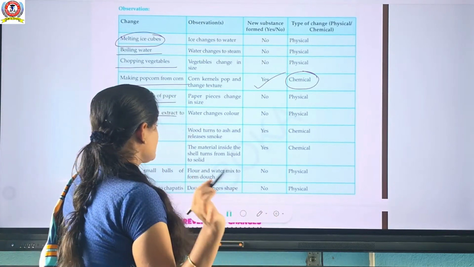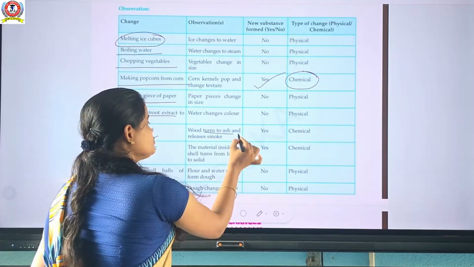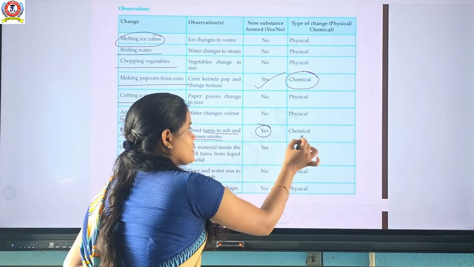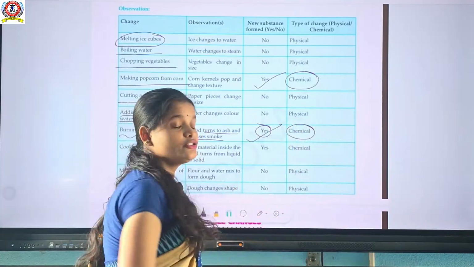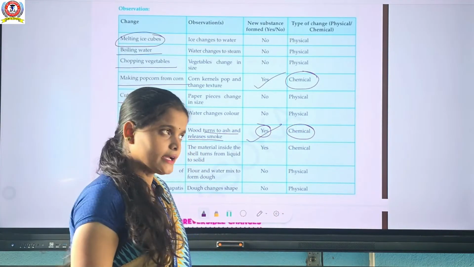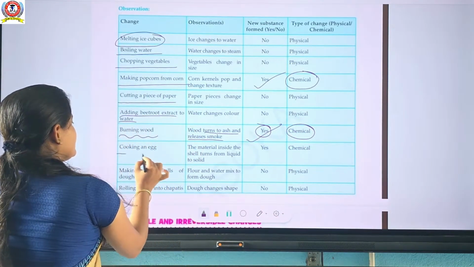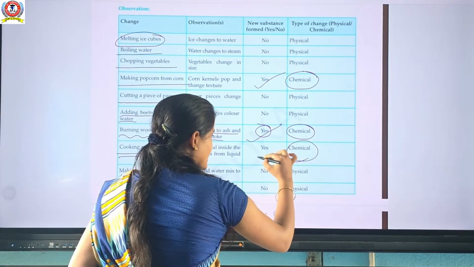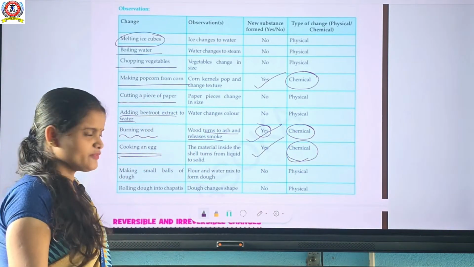Okay, burning wood. When you burn wood, it turns into ash and releases smoke, or not? So that one is a chemical change and a new substance will be formed. Clear or not? Cooking an egg. I have already told you it is a chemical change and a new substance will be formed.